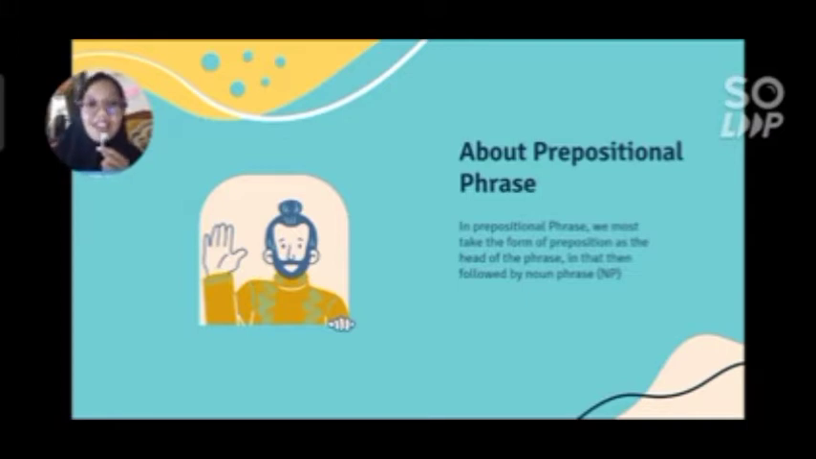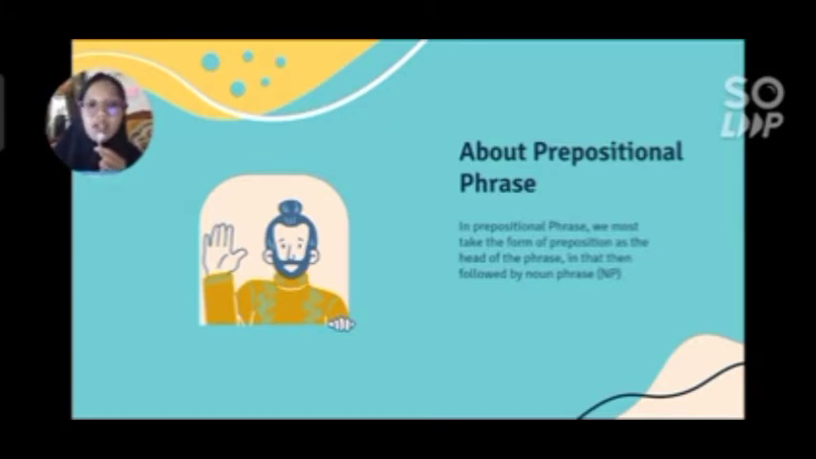My ID number is 19320079. Here I would like to give you a presentation and the topic is about tree diagrams. But in this section, I only focus on the prepositional phrase. So now let's start with the first section, which is about the prepositional phrase.